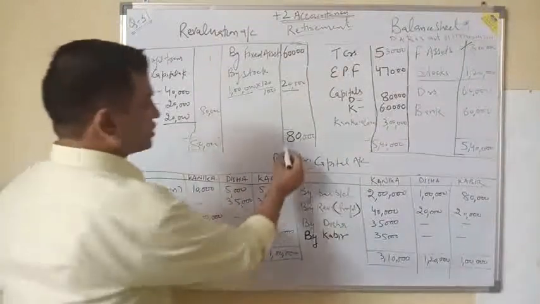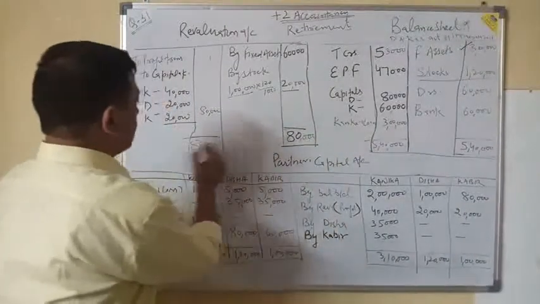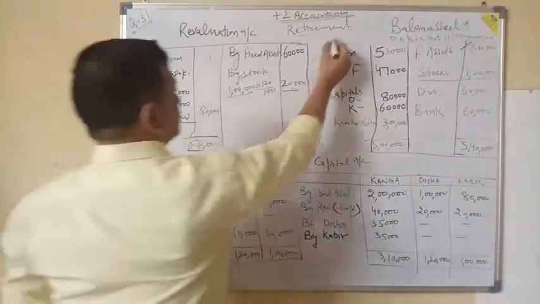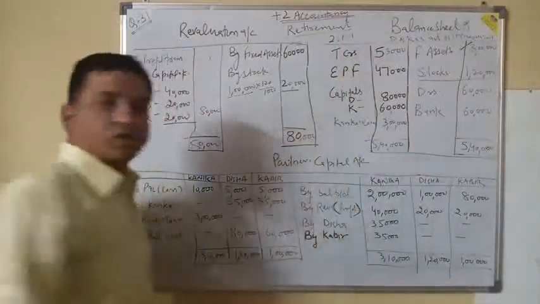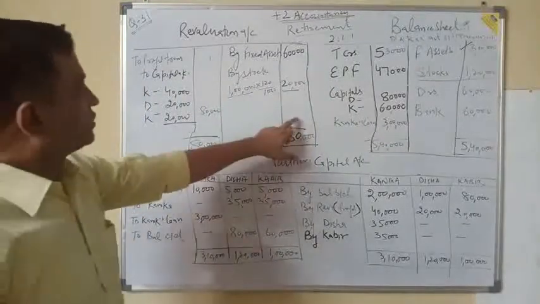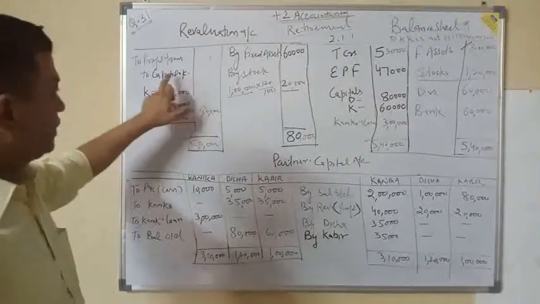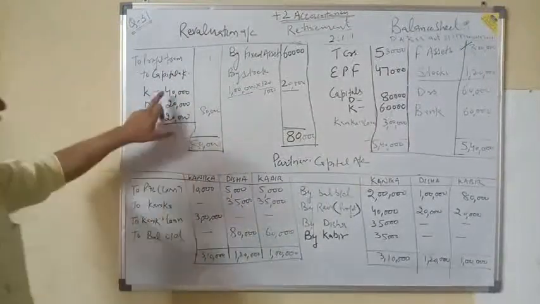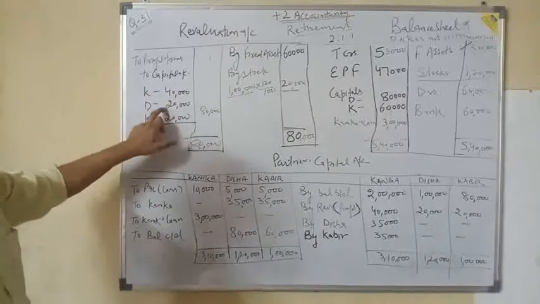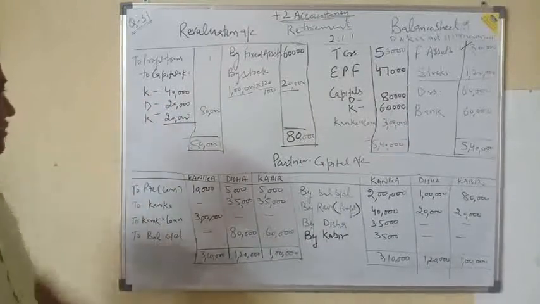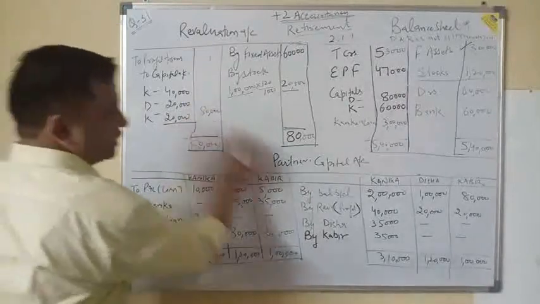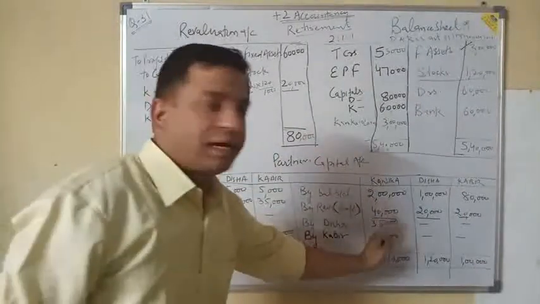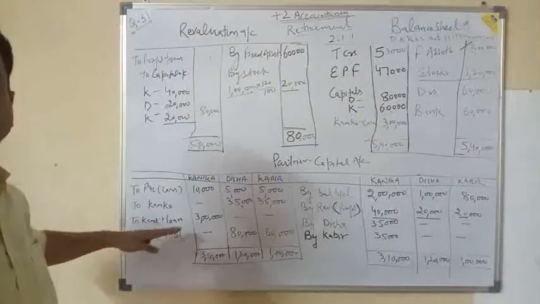As in the case of admission, this profit or loss will be given to the old partners in their old profit sharing ratio. Their old profit sharing ratio was 2:1:1. So now the whole 80,000 of profit will be transferred to the old partners in their old profit sharing ratio: 40,000, 20,000 and 20,000. That is 80,000 into 2/4, 80,000 into 1/4, 80,000 into 1/4. I have also transferred that to their capital accounts. Gain will be transferred on the credit side; if it were a loss, it would be transferred on the debit side.